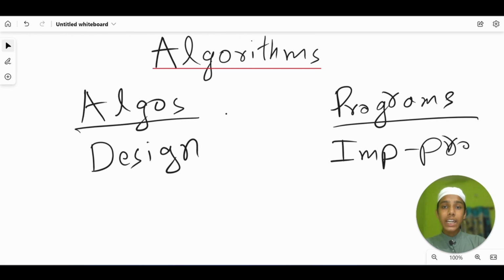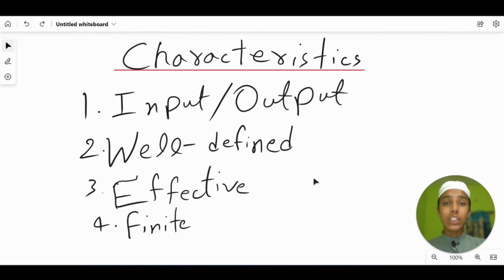Now let's talk about the characteristics of an algorithm. First of all, let's talk about what characteristics are. These are the characteristics of an algorithm, but let's talk about the meaning of characteristics. Let's say you are playing a sports game, cricket. While playing, you have to follow some rules, like in a team there should be around 11 members, and the ball should come in a certain way, and if it comes another way, you are going to be out, and so on. So you have to follow those rules. In an algorithm also, you have to follow some rules. I am going to show you some of them, but there are many more.